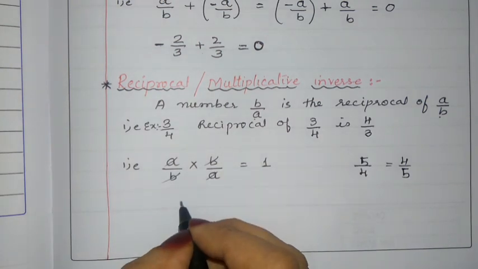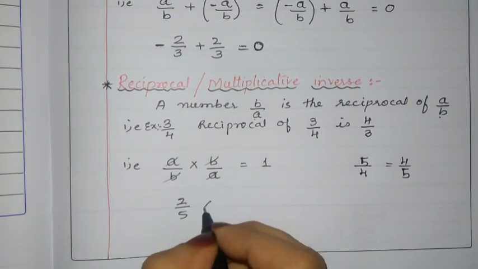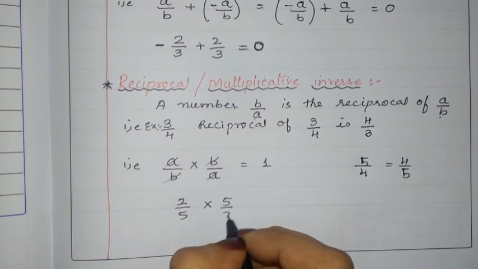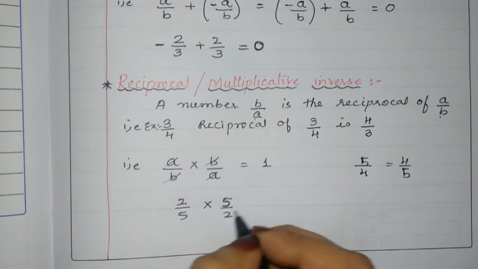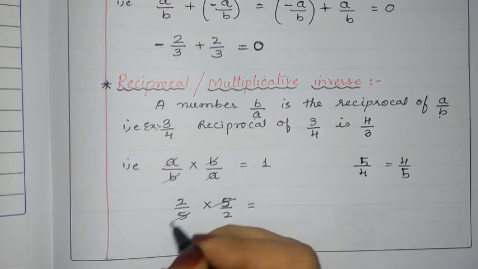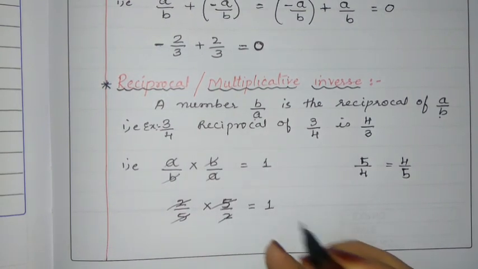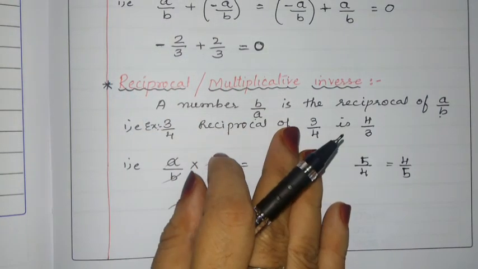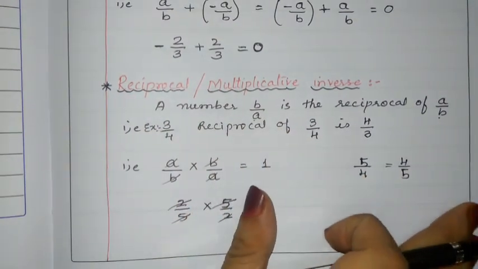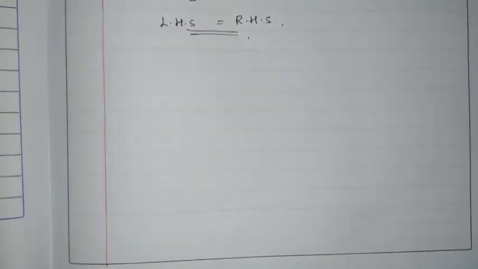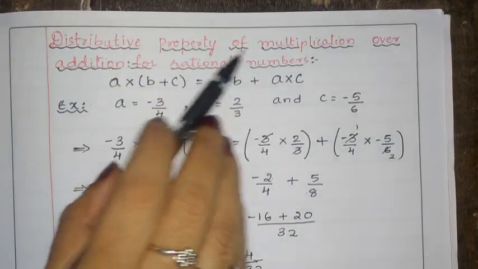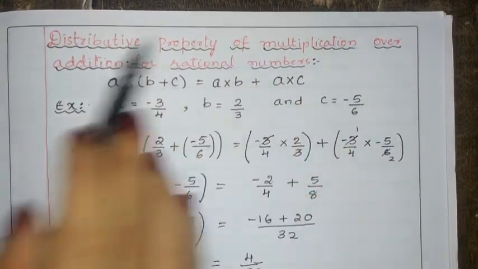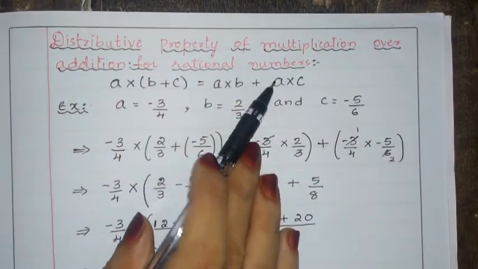For example, 2 by 5, into we will take 5 by 2. 2 by 5 is a number, and its multiplicative inverse is 5 by 2. 5 gets cancelled, 2 gets cancelled, 1 will be the answer. So this is about the multiplicative inverse. Now let us see the next one, the last property here: distributive property of multiplication over addition for rational numbers.